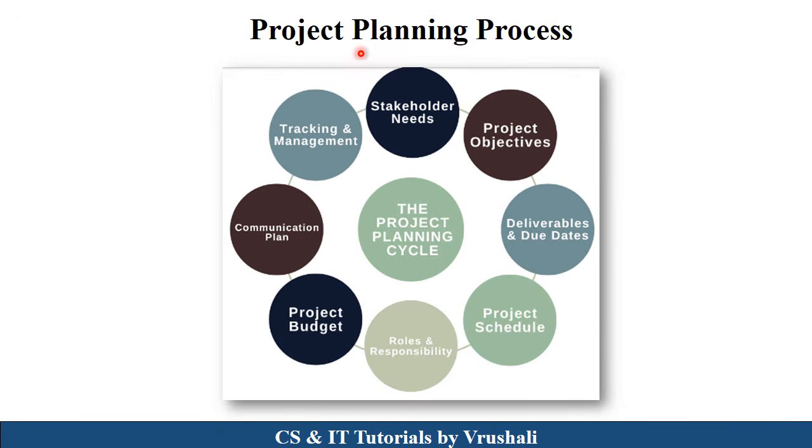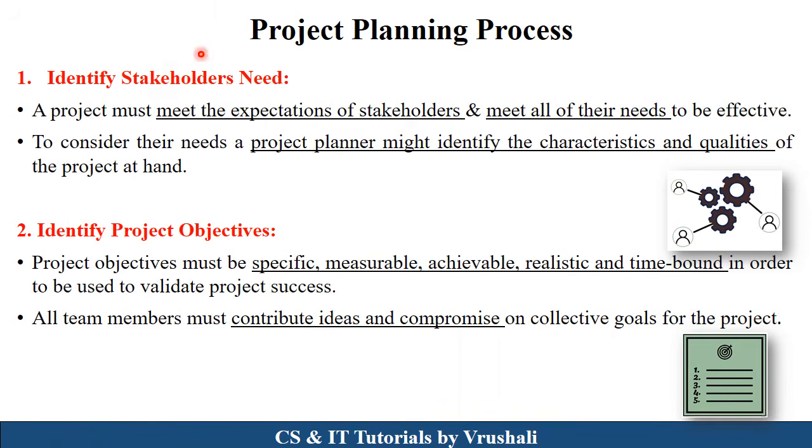Now, the next topic is the project planning process. Basically, there are a total of 8 steps in the project planning process. Let's discuss all the steps in detail. The first step in the project planning process is to identify stakeholders' needs. Basically, the most important is the customer. What exactly does the customer want? This is the first priority of any project head, right? So, in the first step, you must know what exactly the customer wants, what the need of the customer is. To identify all those things, this is the first step.